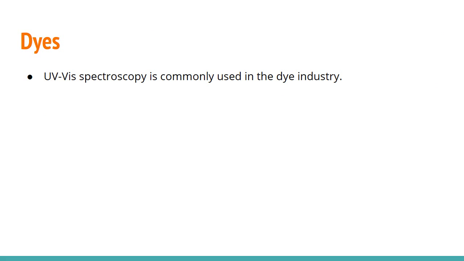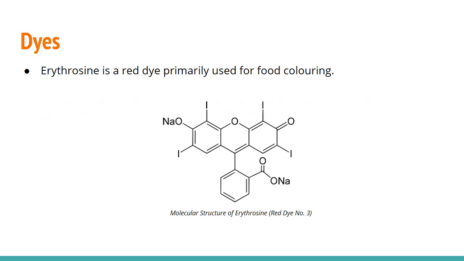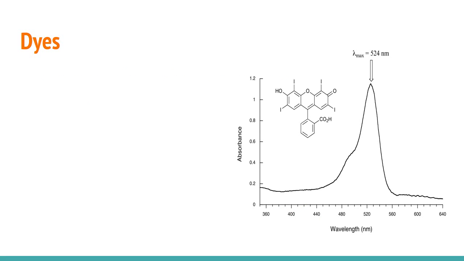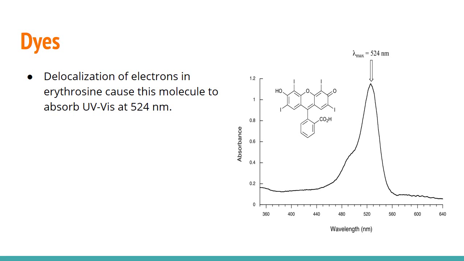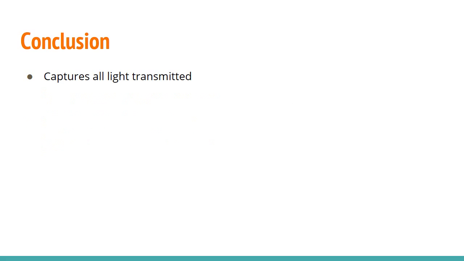Secondly, UV-vis is used in the quality control of the development and production of dyeing reagents and inks. Conjugated organic compounds absorb light when their pi electrons are excited to high energy states. One example is erythrosine, which is a red dye. It loses protons and gains electrons in aqueous solution. Delocalization of electrons in erythrosine causes this molecule to absorb UV-vis at 424 nanometer. Green region of the spectrum enables the compound to appear red.